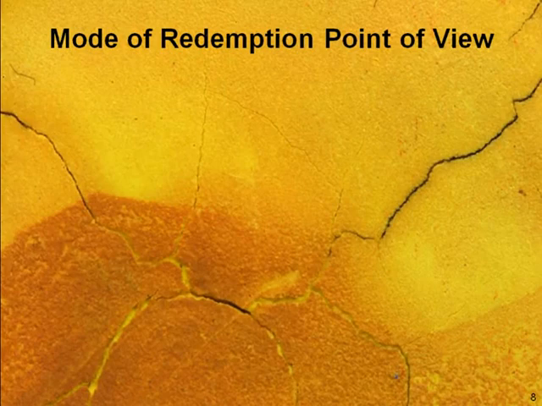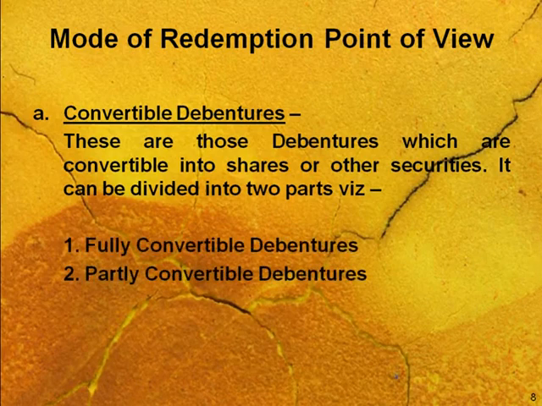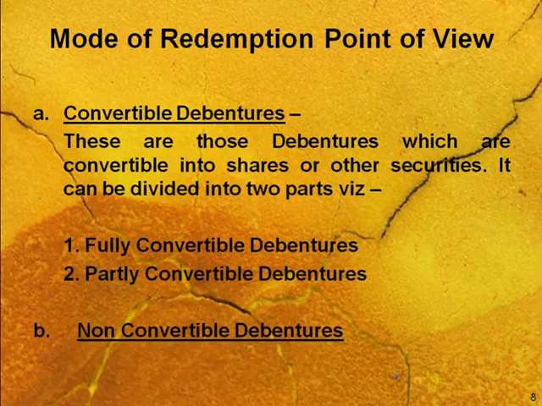Now next is the mode of redemption point of view. One is convertible debenture and the next is non-convertible debenture. As we said, this is the next category where we can take the difference on behalf of redemption. Convertible debentures are those which can be converted into different securities, stocks, bonds or something else.